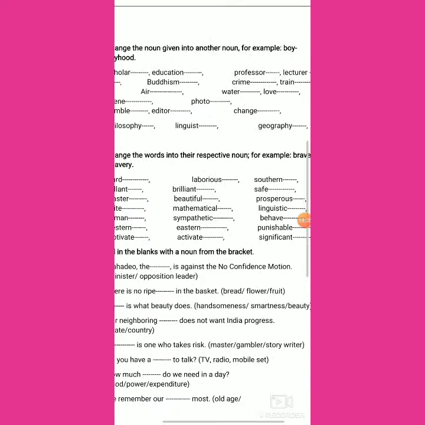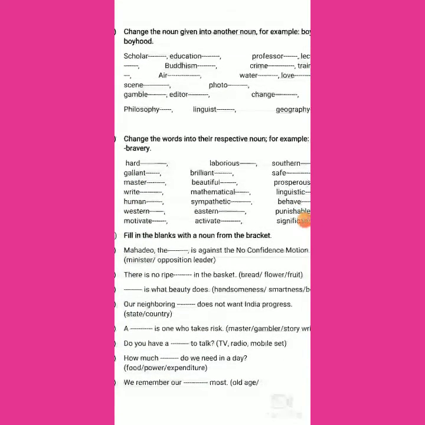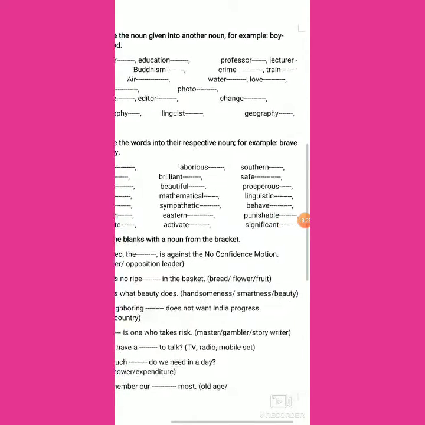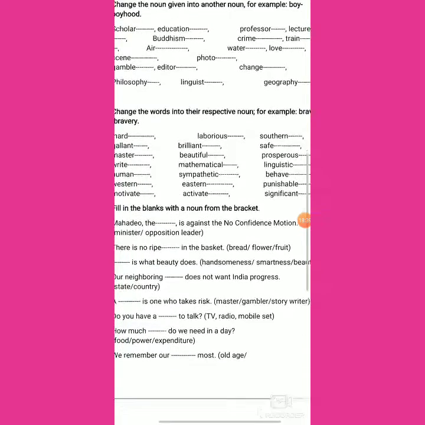punishment. Then we have motivate, once again the verb, and motivator is a common noun from motivate, and motivation is an abstract noun from motivate. Now here we have activate, the verb, and from that word we have activation, activator, and then the last word here is significant. That is an adjective, and it gives us significance as an abstract noun.